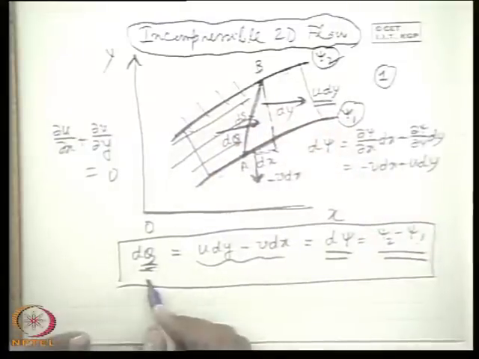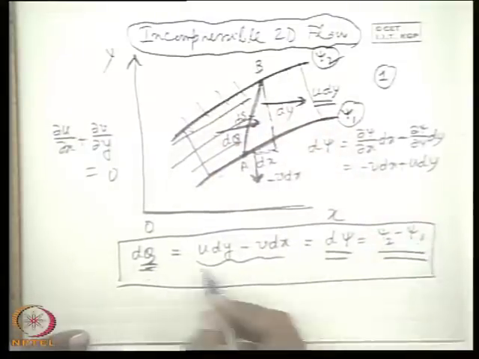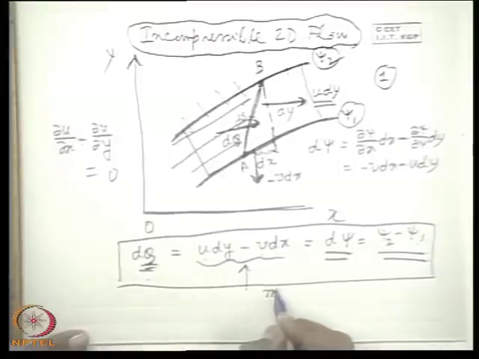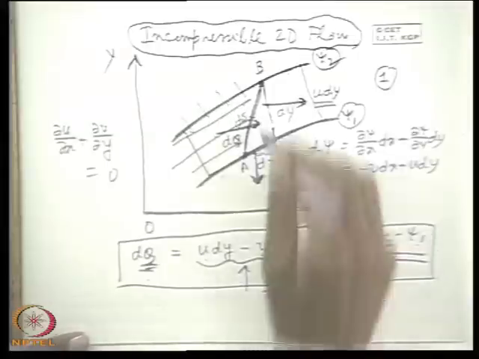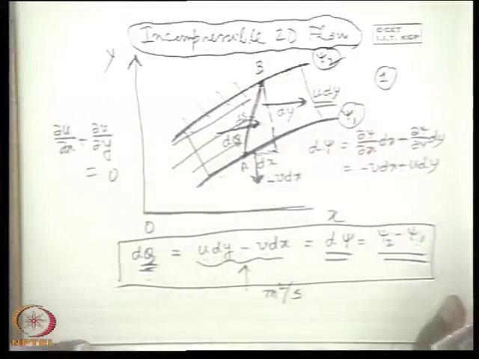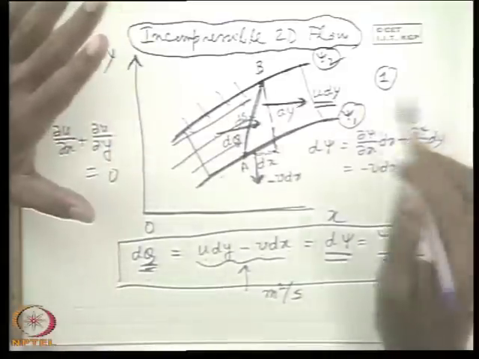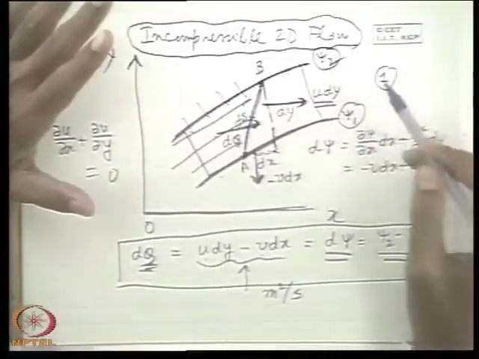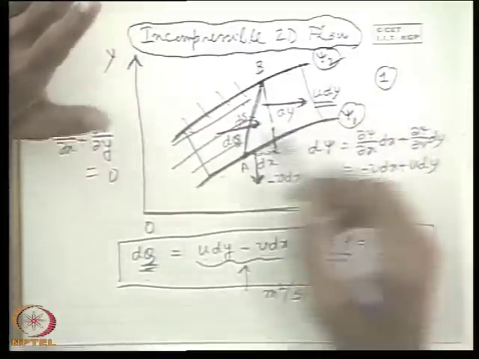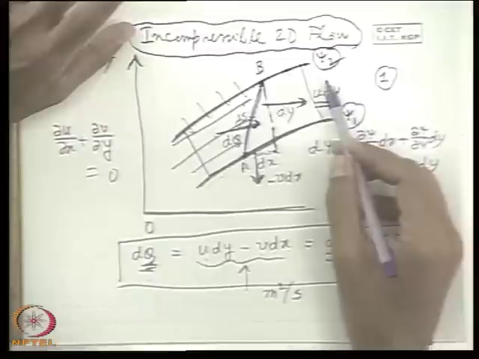Because if you see the unit, psi 2 minus psi 1, u dy minus v dx, the unit is meter square per second. That means this is the volume flow rate per unit width in this direction. So it is clear. Therefore the stream function signifies this physical role, that the difference between the stream functions gives the flow rate within the two streamlines.